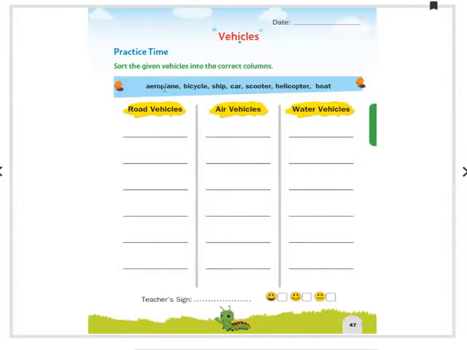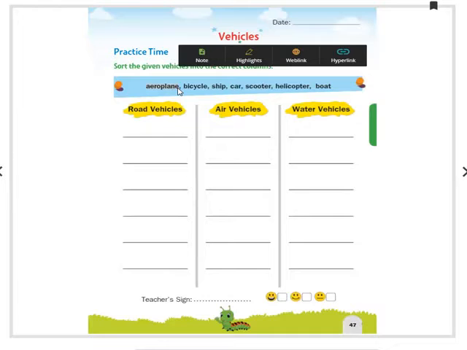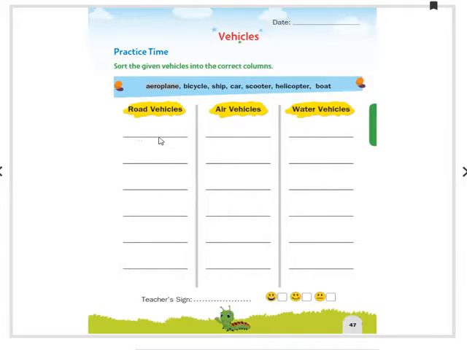First one is aeroplane. What is this? Next one, bicycle. Read along with the spellings. A-E-R-O-P-L-A-N-E, aeroplane. B-I-C-Y-C-L-E, bicycle.